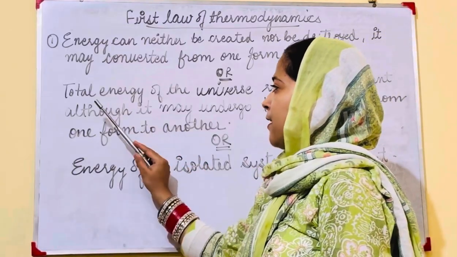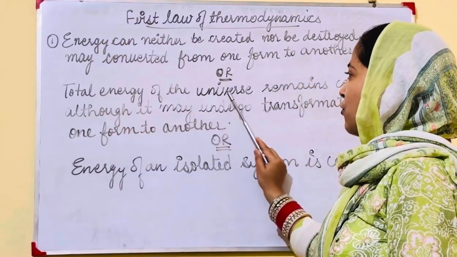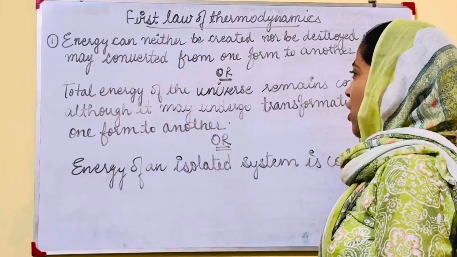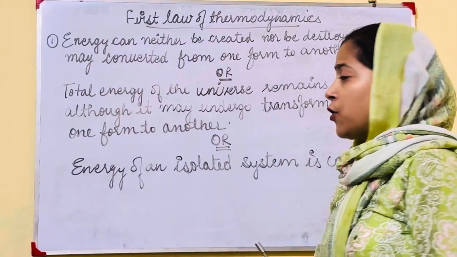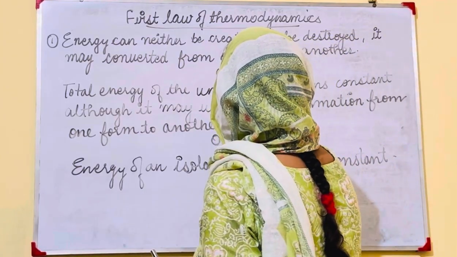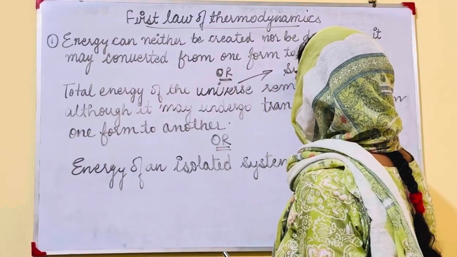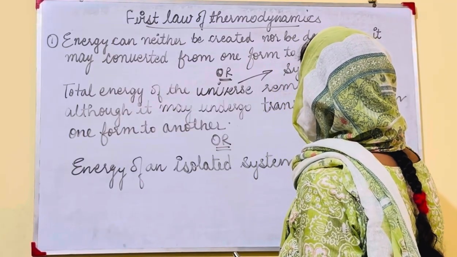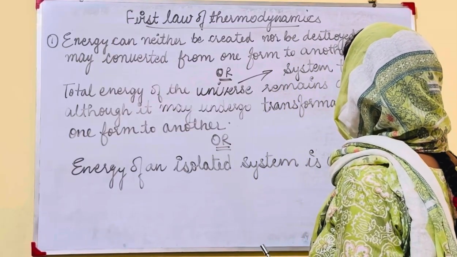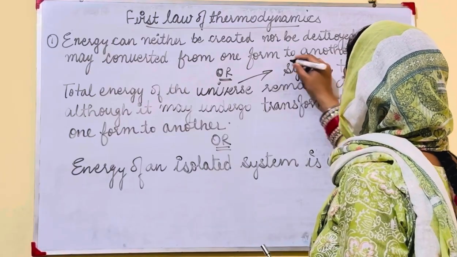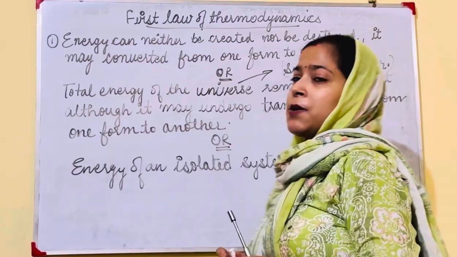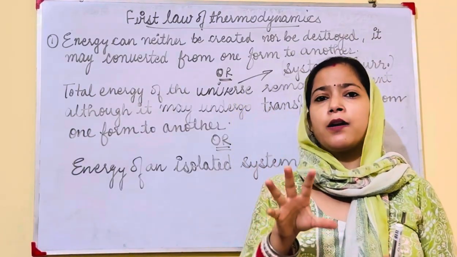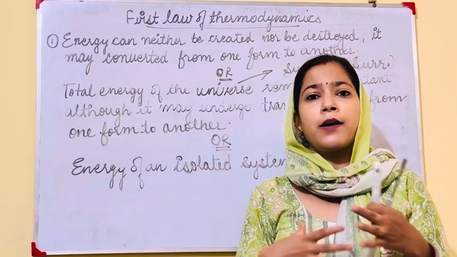Now, second definition: total energy of the universe remains constant. Now what is the universe? We have already studied that the universe is system plus surrounding. System is anything which is under consideration or under observation.